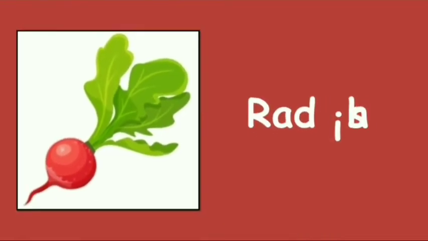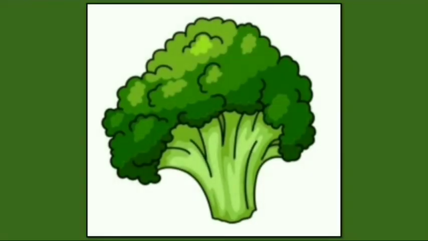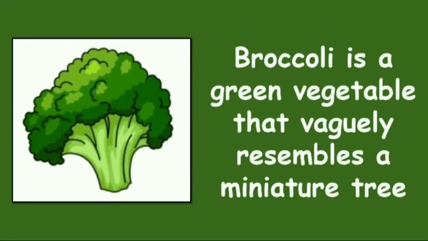Radish. Radish is mostly eaten raw as a crunchy salad vegetable. Broccoli. Broccoli is a green vegetable that vaguely resembles a miniature tree.